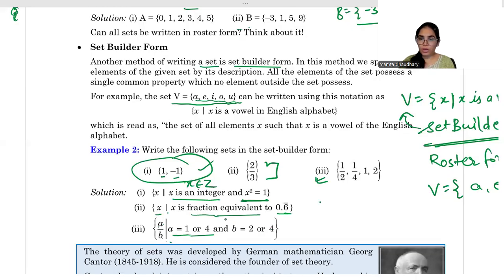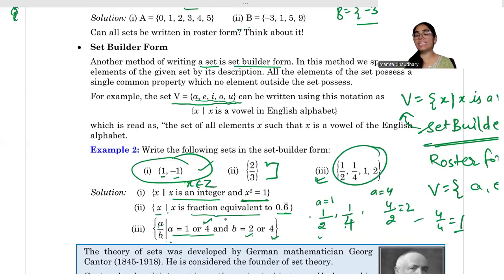Let's suppose I take A equals 1, then 1 by B. B I can take 2 or 4. Let's suppose I take A equals 4. Then B I can take 2, so 4 by 2, which is 2, or B I can take 4, so 4 by 4, which is 1. So 1 by 2, 1 by 4, 2, 1. You can see these 4 are the elements of this set.